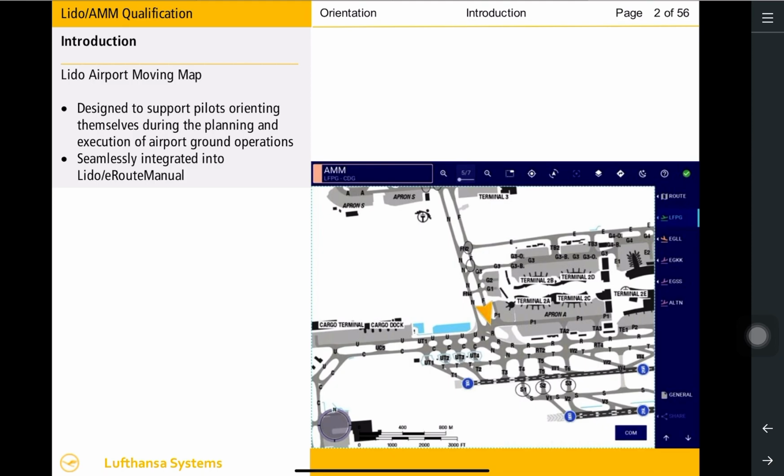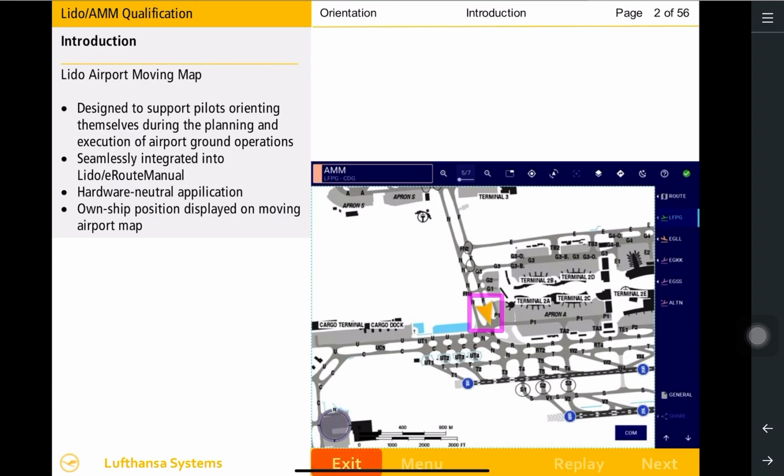Just like Lido eRoute manual, Lido AMM has been developed as a hardware-neutral application usable on different types of hardware platforms. Depending on the electronic flight bag and configuration used by your airline, the functionalities of Lido AMM may differ slightly from those shown in this course. Now your aircraft position will be displayed on familiar Lido eRoute manual charts.